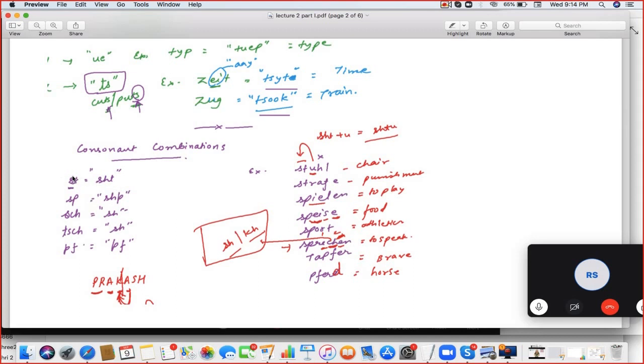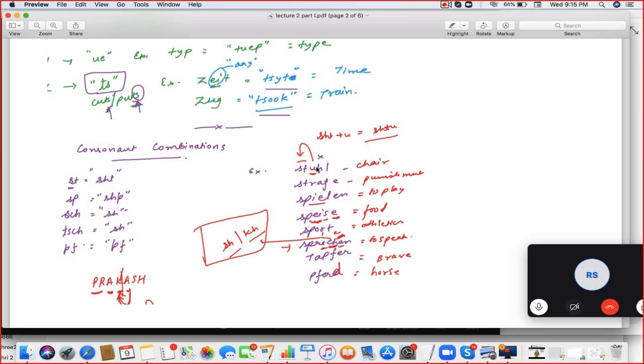Then we have some combinations. ST is ishta. SP is ishpa. SCH is Sh. TSCH is Ch. It's written as Sh here, but you have to prefer the Ch sound. Sh they speak only in some regions, but 99% they speak Ch for TSCH, just like you can say Deutsch, that is TSCH, that is Ch. And PF is F.